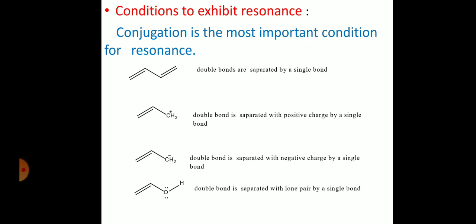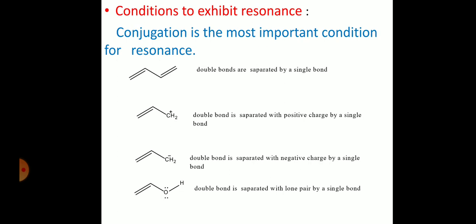In the second structure, a double bond is there and a positive charge is separated with a single bond. That is called conjugation. In the third structure, a double bond is there, a negative charge is there, separated with a single bond. And in the fourth structure, a double bond is there, lone pair electrons are there, separated with a single bond.